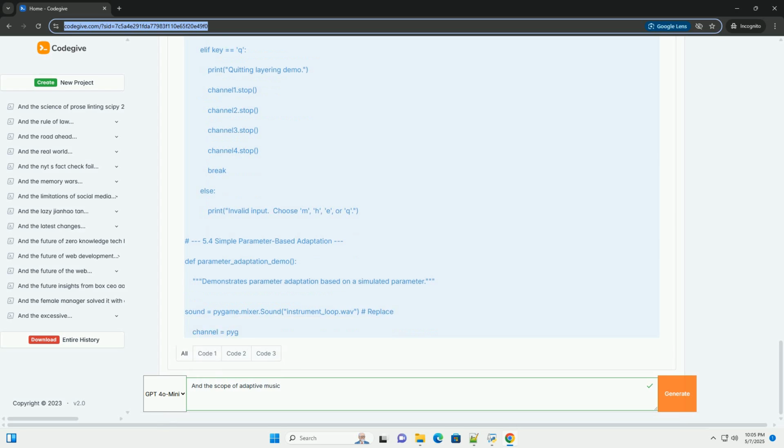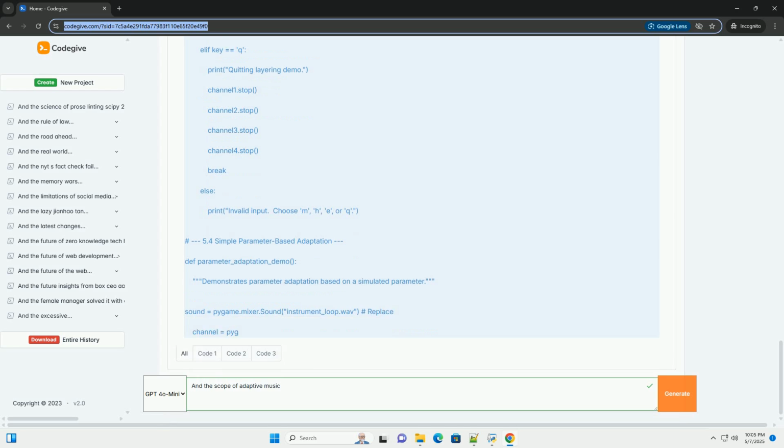3.4 Parameter mapping and control. This involves mapping external parameters, for example player health, enemy density, environmental conditions, to musical parameters, for example tempo, volume, reverb, distortion. This allows you to dynamically control the music's characteristics based on the state of the environment or the user's actions. Example, a racing game might increase the music's tempo and distortion as the player's speed increases.